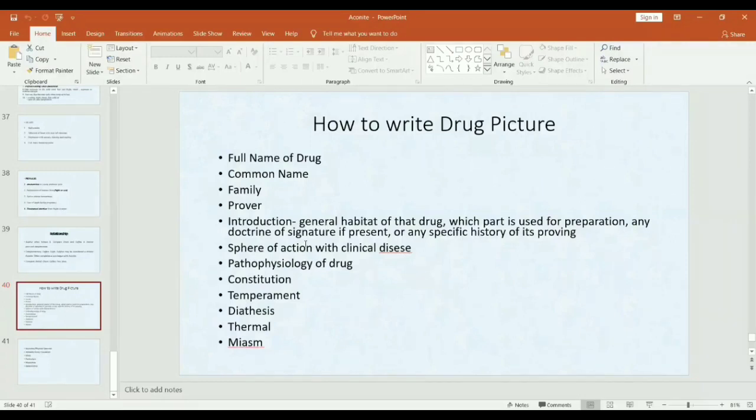Introduction. Introduction should include general habitat of the drug, which part is used for preparation of drug, if any doctrine of signature is present, or any specific history of its proving. For example, in Euphrasia, the flower looks like eyes, so it is used in eye complaints. So it is doctrine of signature. So you should mention it in introduction. Or any specific history of its proving means for Cinchona bark, we know